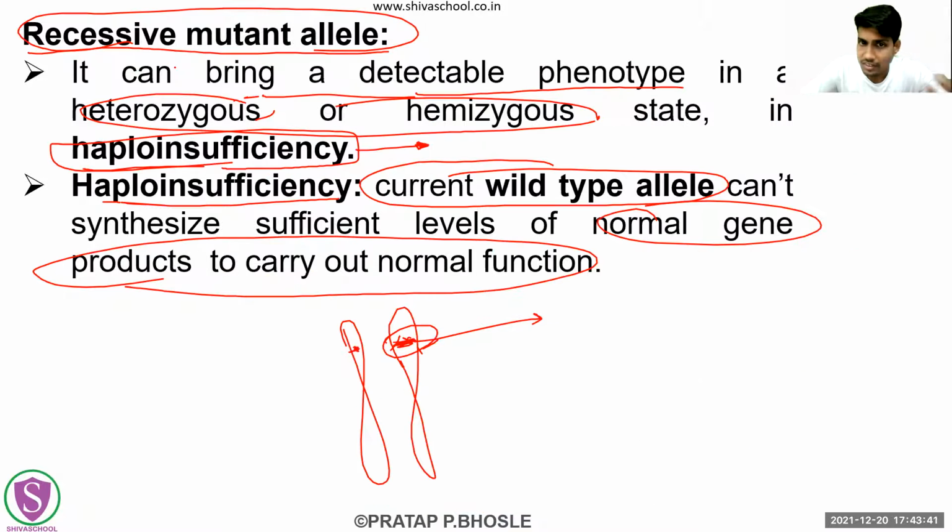Okay, and this is the recessive mutant allele. The case where the recessive mutant allele can show its effect is the haploinsufficiency. Now, what is the haploinsufficiency? The haploinsufficiency is nothing but the case where the wild type allele will fail to perform any function. At that time, this will show its effect.